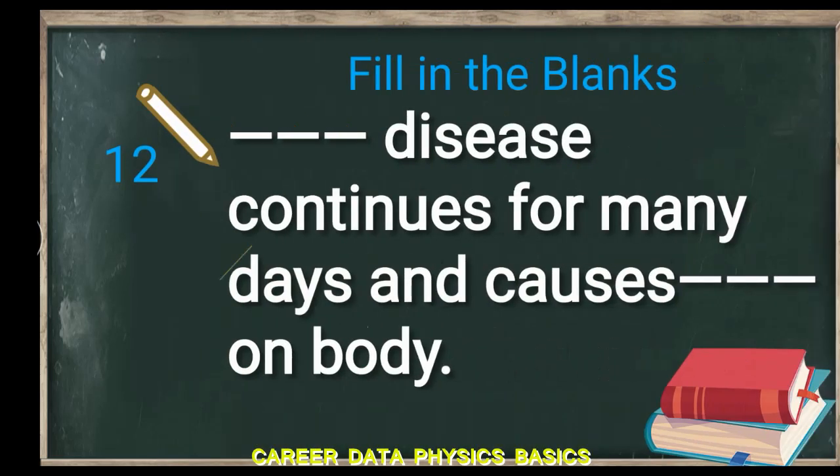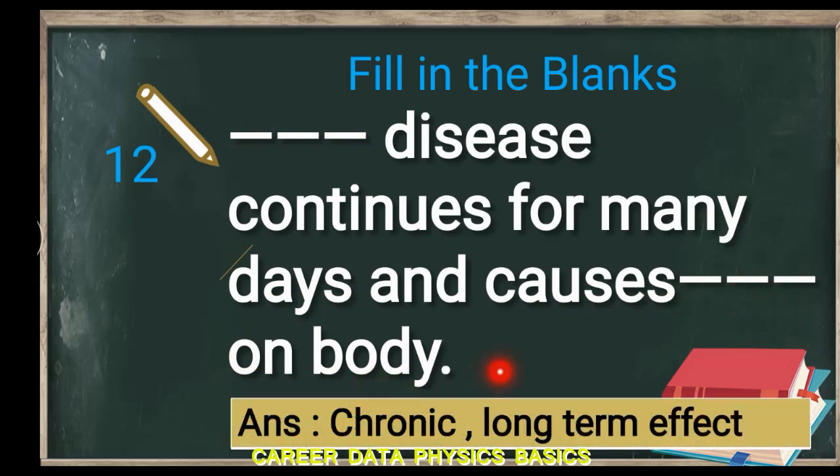12th question. Dash disease continues for many days and causes dash on the body. Means you have to tell the type of the disease that causes long term effects on the body. Chronic disease, long term effects. Students, there are many kinds of classification for diseases.